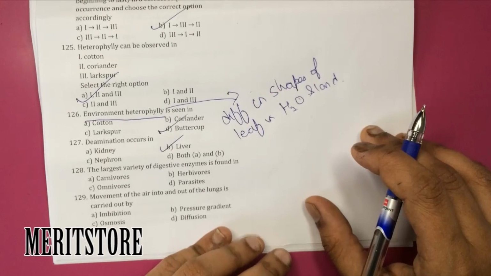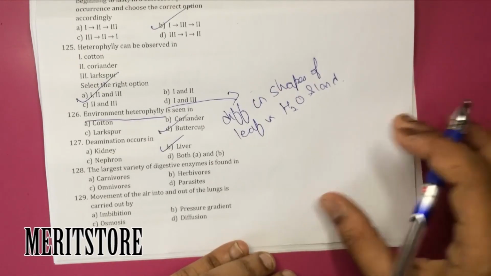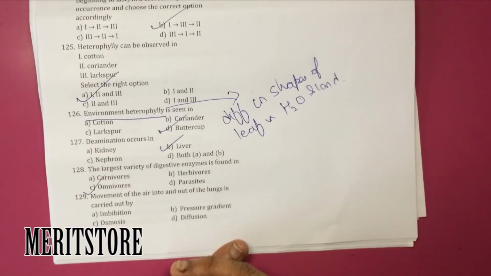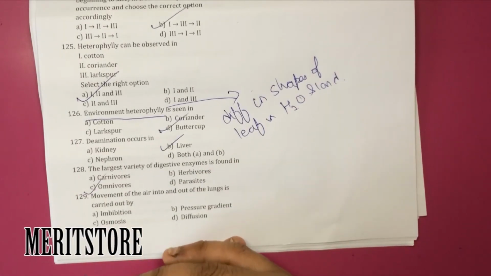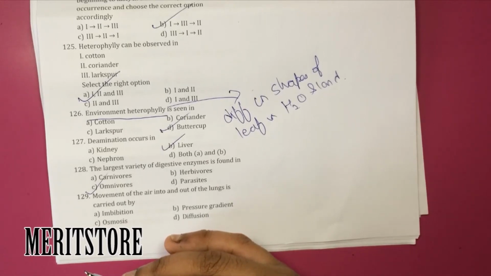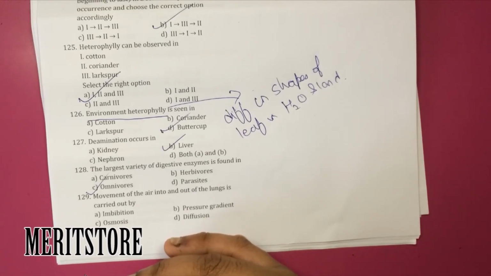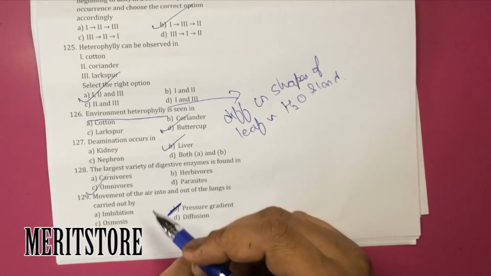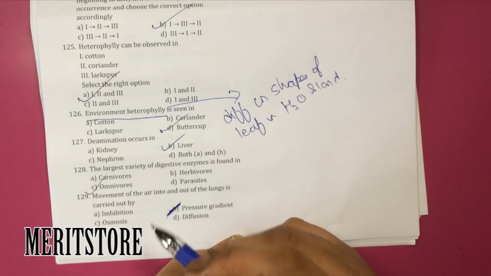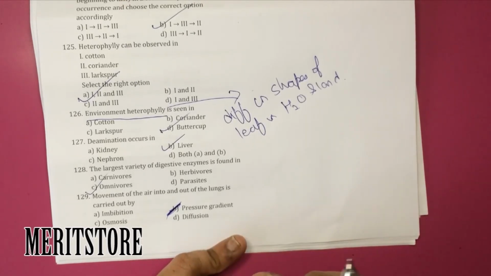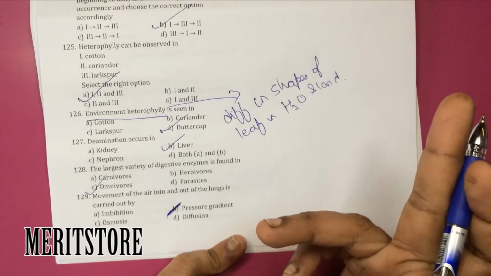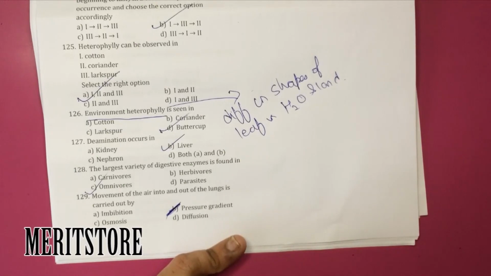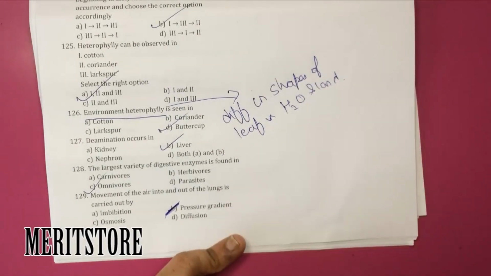Next, the largest variety of digestive enzymes is found in omnivorous animals, because they can feed on both herbivorous and carnivorous diets. Movement of air into and out of the lungs is carried out by pressure gradient, because when the diaphragm and the intercostal muscles contract, there is an increase in the thoracic capacity. So the partial pressure of oxygen outside is more than that in the thoracic cavity, and hence oxygen diffuses from higher to lower concentration.